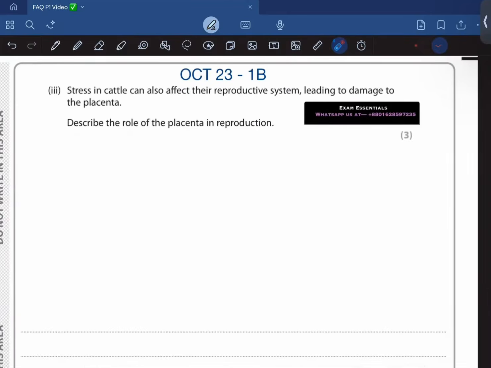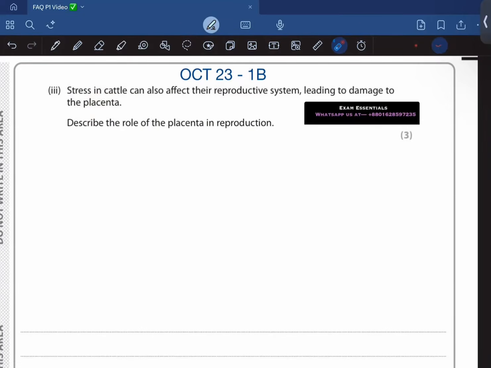Okay, so stress in cattle can also affect the reproductive system, leading to damage of the placenta. Describe the role of the placenta, right? So the placenta allows antibodies to get transferred from mother to the fetus. It also allows nutrients to get transferred from mother to the fetus, such as glucose for respiration and amino acids and proteins for growth.